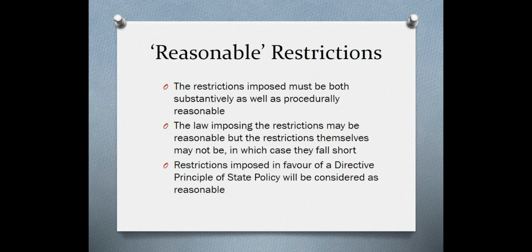Restrictions imposed in favor of a directive principle of state policy will be considered reasonable. Thus, you can have a law which, for instance, provides for restriction of cattle slaughter. One of the directive principles of state policy provides for the restriction of cattle slaughter. So, if a law is enacted which restricts the kind of food you can eat, this will not be held to be violative of Article 19(1).